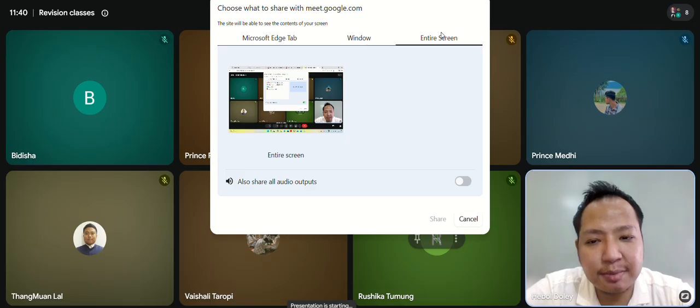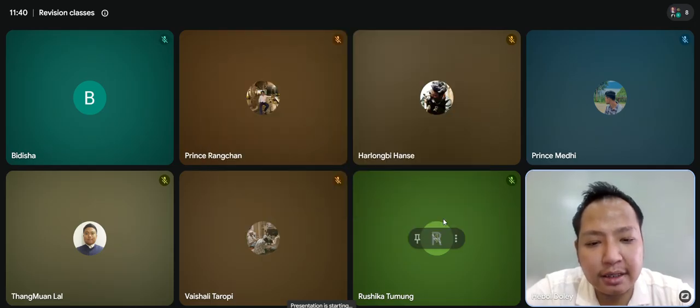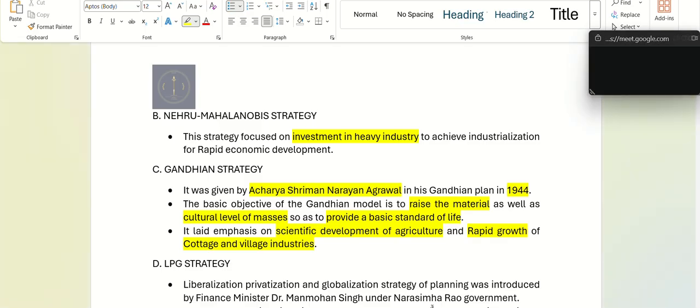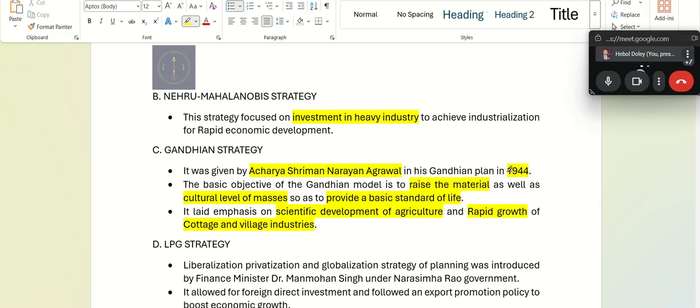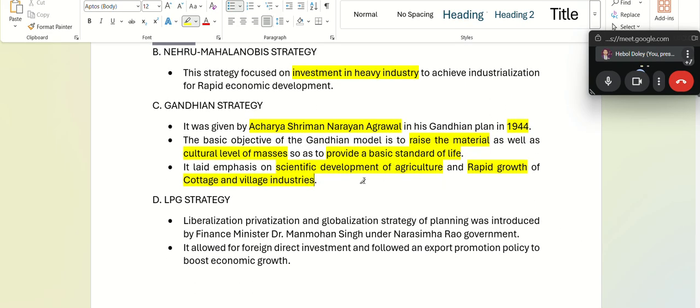So the difference between Nehru Mahalanobis and Gandhian is very, very simple. Remember, Nehru Mahalanobis was based on heavy industry. Gandhian was based on cottage and village industries.